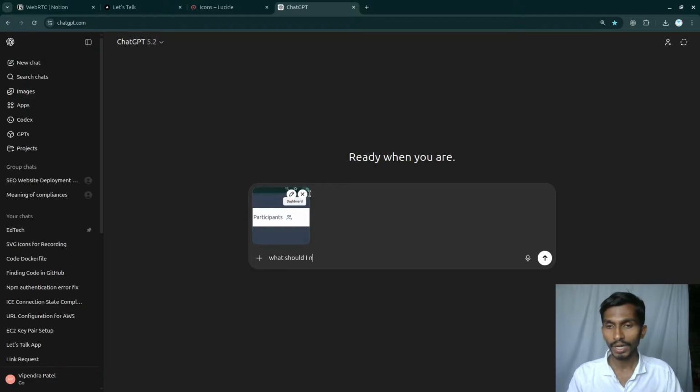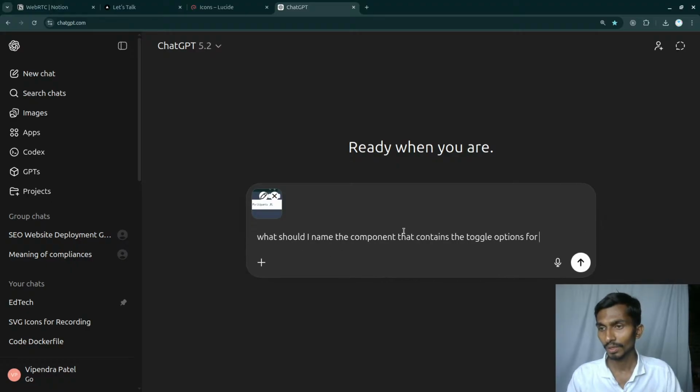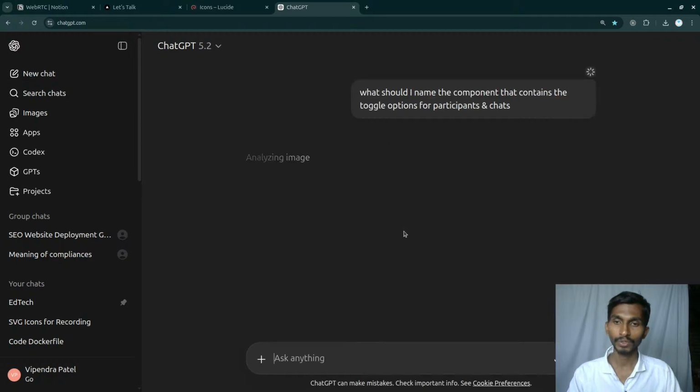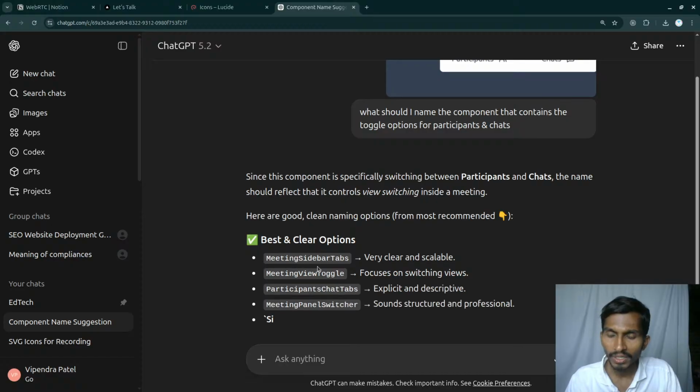What should I name the component? There, just a sec, I'm not even able to type well. The component that contains the party toggle options for participants and chats. Here we are. Let's get a good name. So the good name is gonna be meeting sidebar tabs.